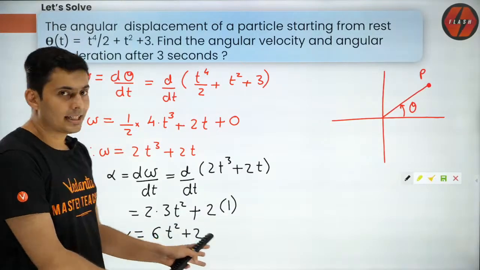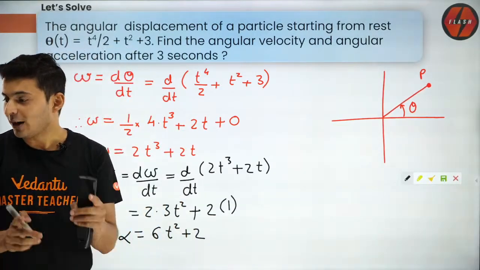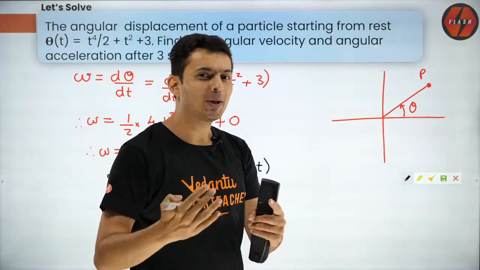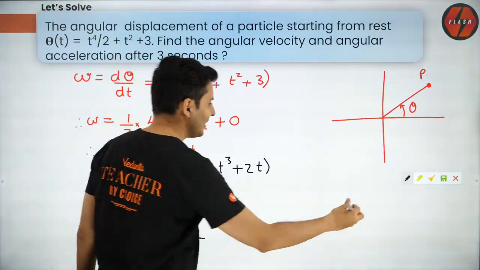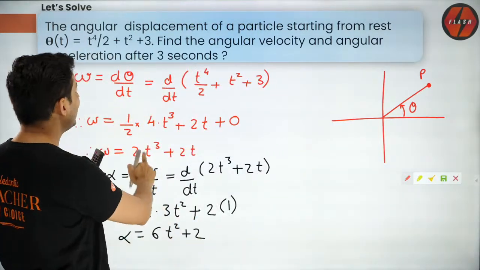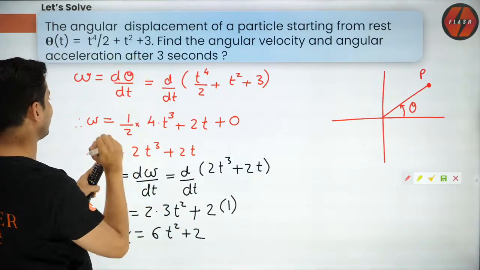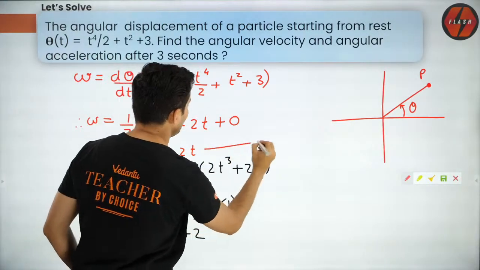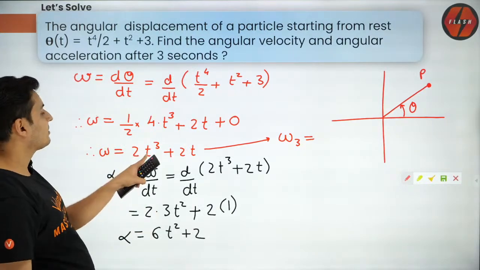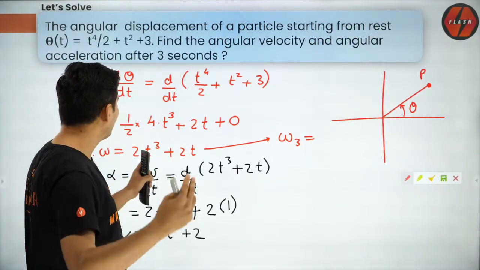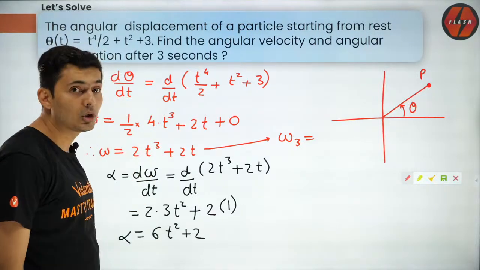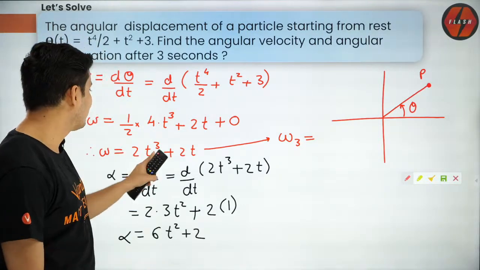But we are not done yet. We have to find, yes, most of you already given the answer, very good. So I'm just taking it slow because there are some new timers also out here. Very smart people we have in today's session. So we have to find it at 3 seconds, guys. So using this omega at 3 seconds, just substitute time as 3. If you put t as 3, cube, guys, is 27. 27 into 2, come on, 54.